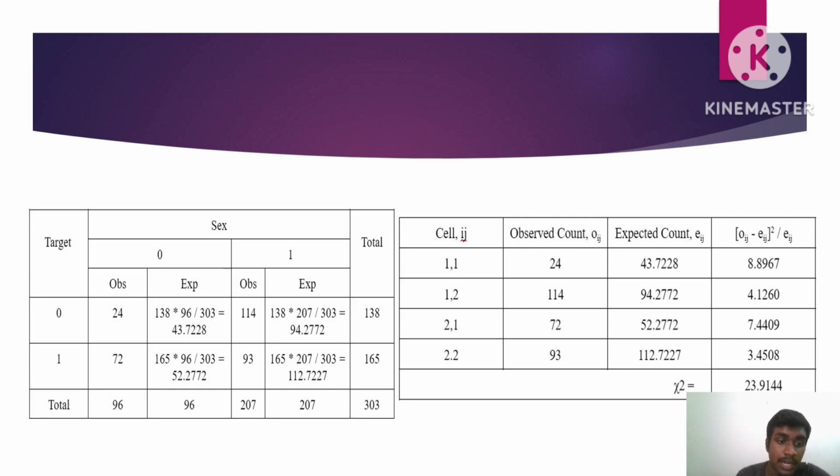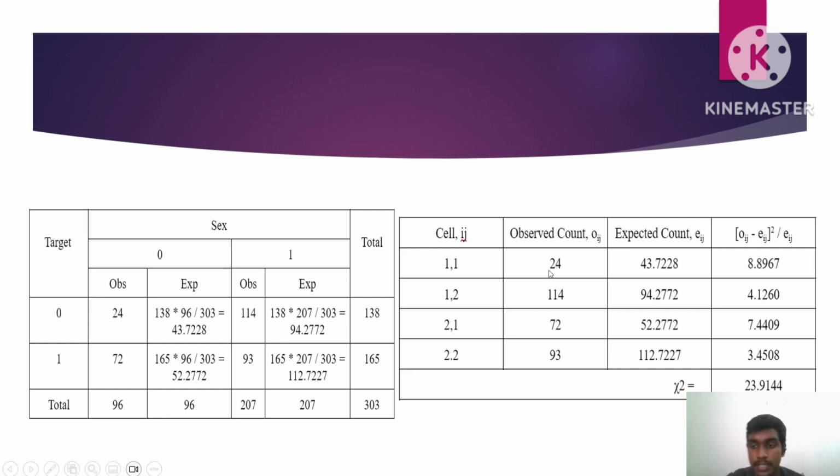First we will calculate the expected counts before we calculate the test statistic value. The expected count for females who don't have disease is 43.7228, which we get by multiplying 138 with 96 divided by the total sample, and the expected count for males who don't have disease is 94.2772. For females who have disease it is 52.2772, while the expected count for males who have disease is 112.7227.